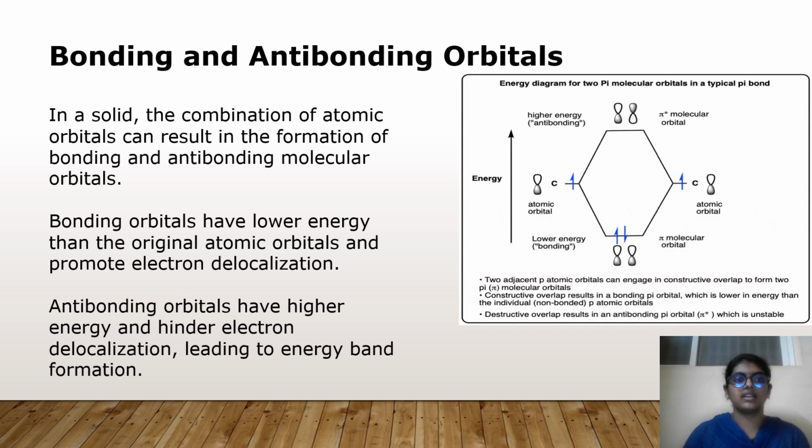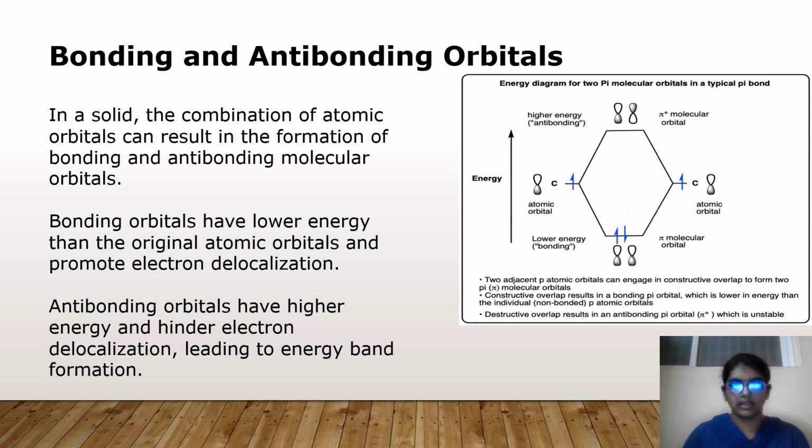Bonding and anti-bonding orbitals. In a solid, the combination of atomic orbitals can result in the formation of bonding and anti-bonding molecular orbitals. Bonding orbitals have lower energy than the original atomic orbitals and promote electron delocalization. Anti-bonding orbitals have higher energy and hinder electron delocalization, leading to energy band formation.